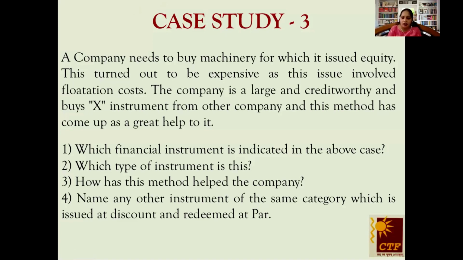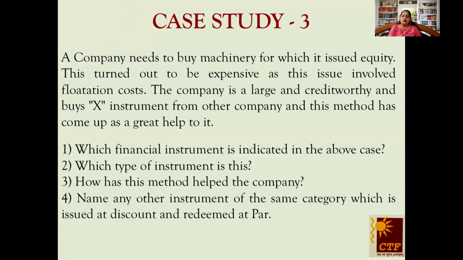So first reading the questions. Which financial instrument is indicated in the above case? Which type of instrument is it? How has this method helped the company? Name any other instrument of the same category which is issued at discount and redeemed at par.